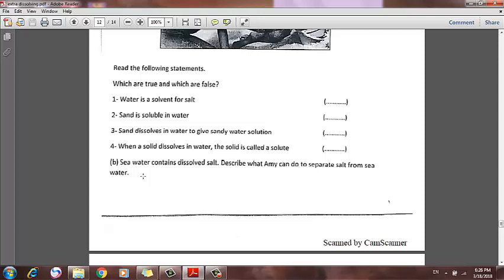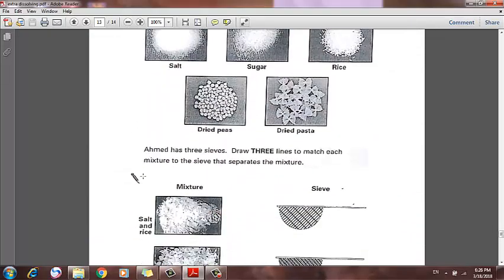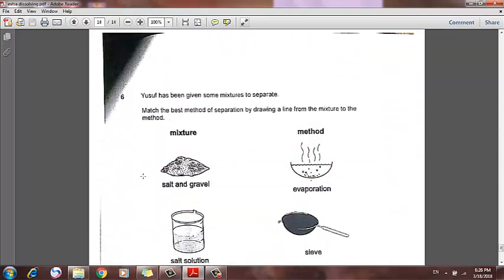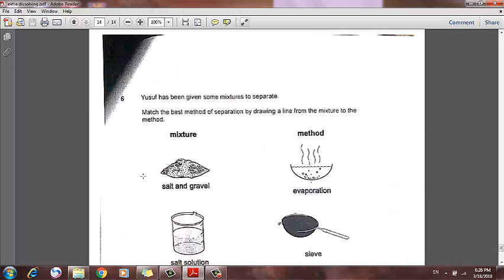So seawater contains dissolved salt. Describe what Amy can do to separate salt from seawater. She can just evaporate the water and she will get the salt in her container in which she is boiling the water. We did this page. This is the last page.